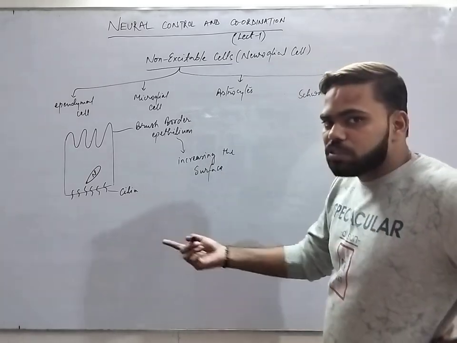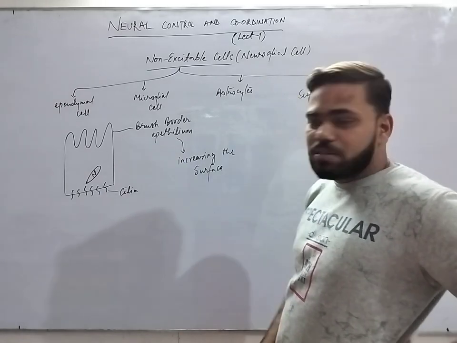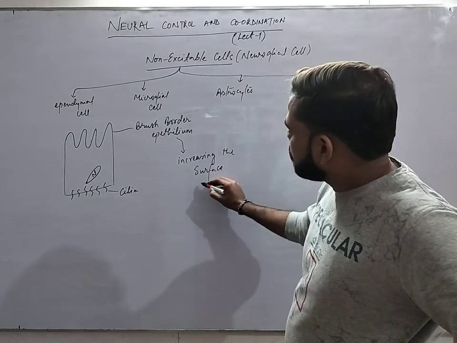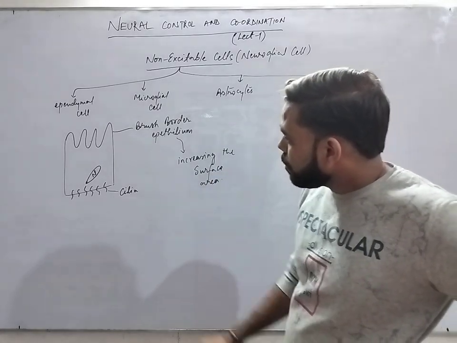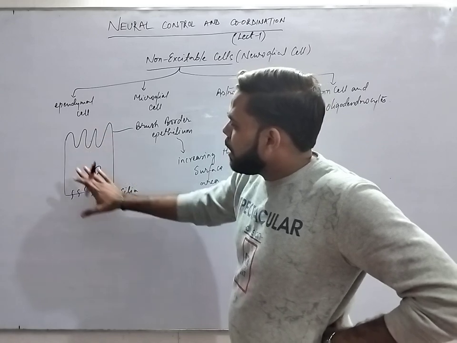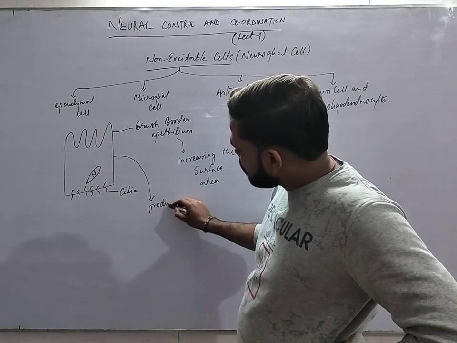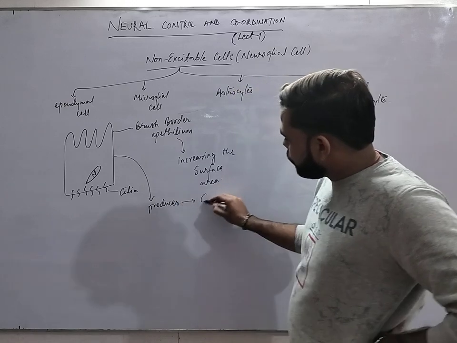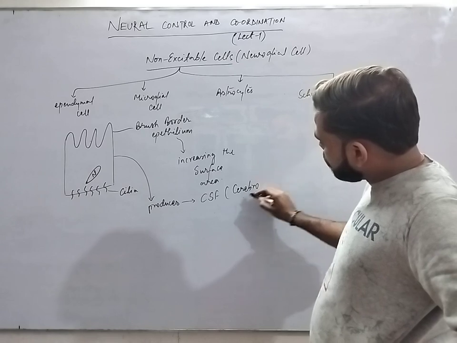Further, I am going to tell you about the CSF, the production of CSF by these ependymal cells, and the increase in surface area for better reabsorption. Now, these ependymal cells produce cerebrospinal fluid, CSF.